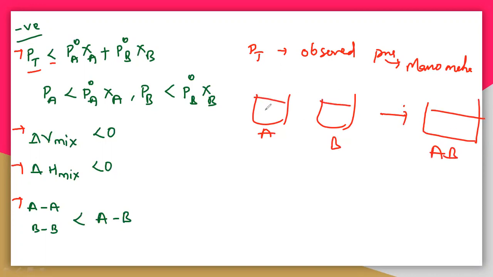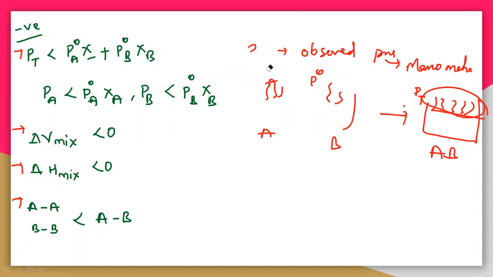Here, whatever the solution, you are getting the vapors. This is P naught A, this is P naught B, and this is P total, that is PA plus PB. So you should understand that the vapor pressure observed with the manometer is lesser than the calculated value. The calculated value means you have to calculate that. How can you calculate this?